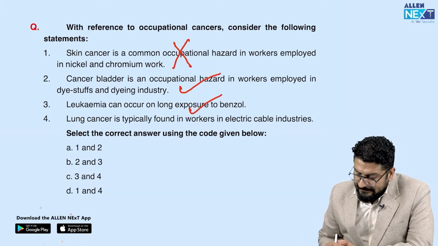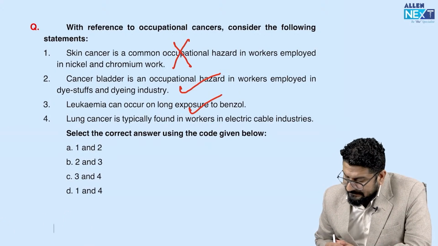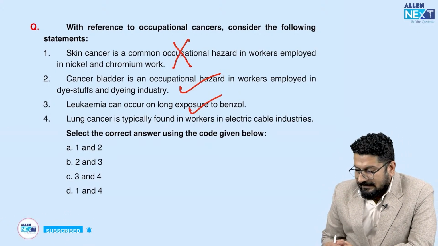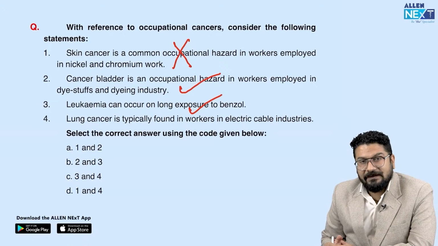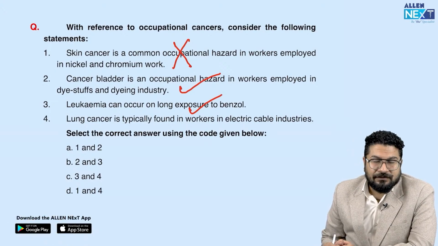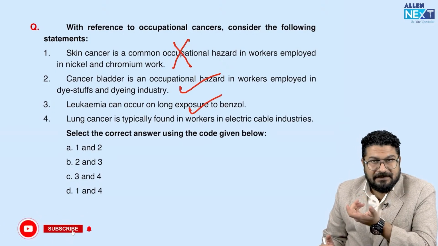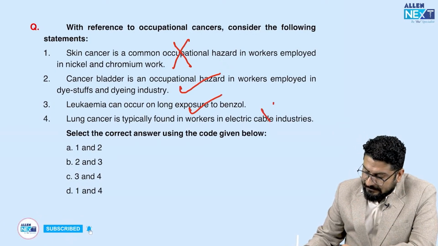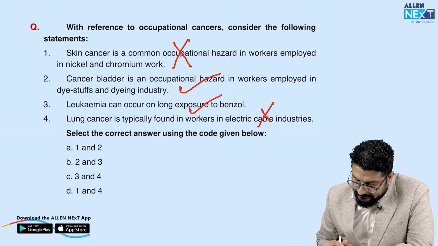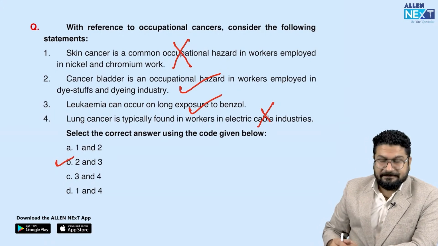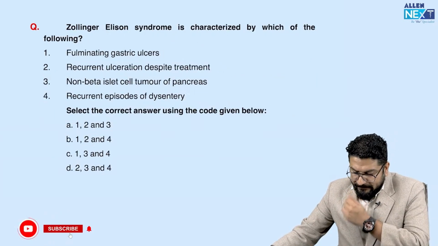And lung cancer is typically found in workers in electric cable industry. So in the electric cable industry, generally lung cancer is not seen. Here what we can sometimes see is angiosarcoma of liver, because in electrical cables they use PVC pipes. So the correct answer will be 2 and 3, and this 2 and 3 is given. These two are correct.